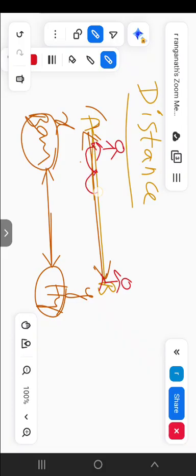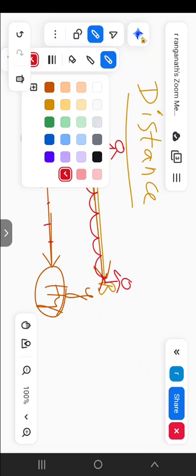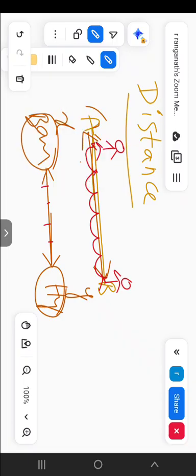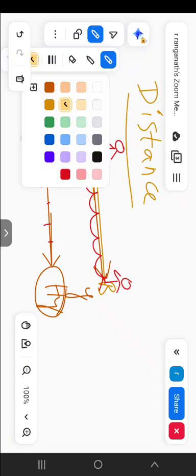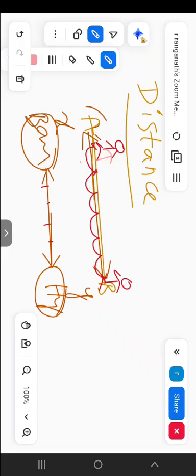Small parts like this one, like this, moving step by step from here to here to here. All these are called displacements. Suppose it takes 1 second to move from here to here, and again one more second from here to here, and again one more second from here to here.